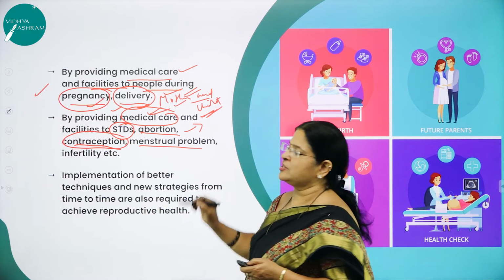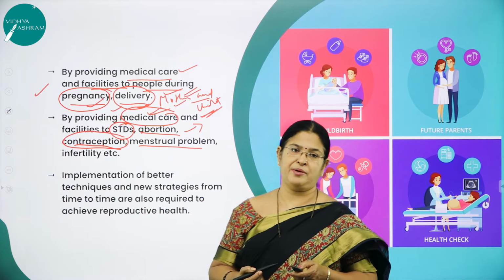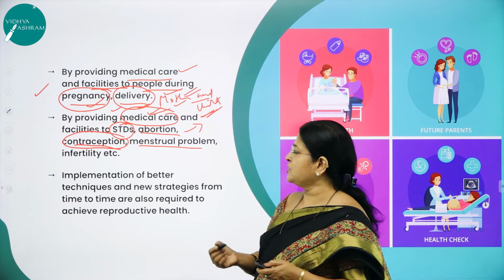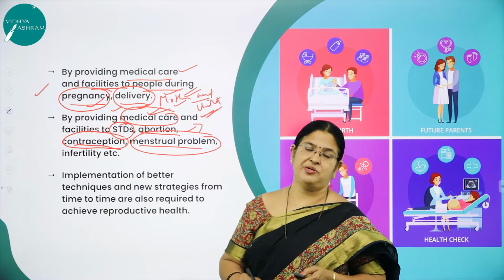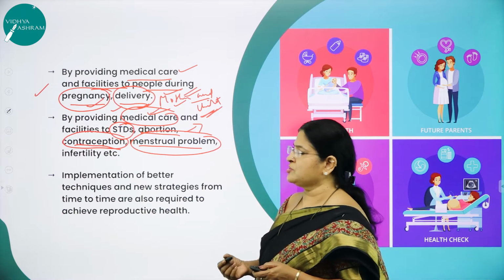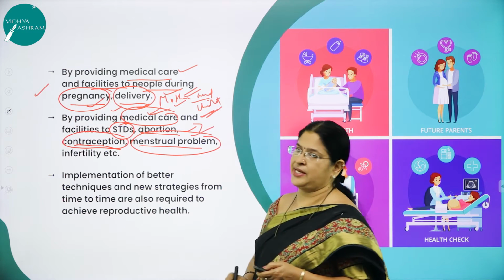Next, women also come across menstrual problems. Already we have discussed in the chapter called human reproduction, where a woman has to come across a monthly menstruation called the menstrual cycle, where she may come across some problems because of abnormal functioning of the reproductive organs. So that also should be taken care of.